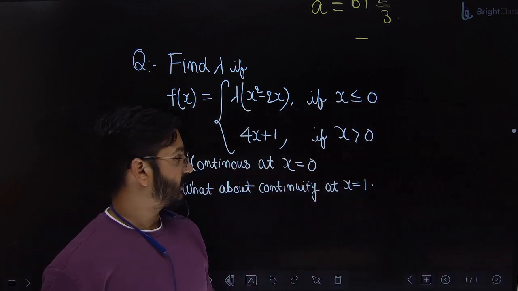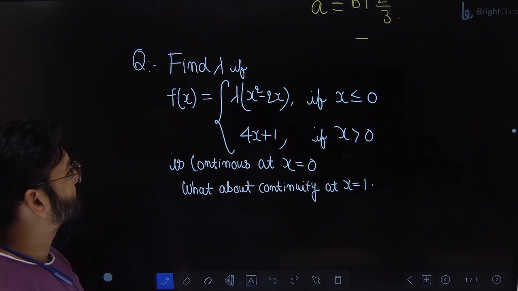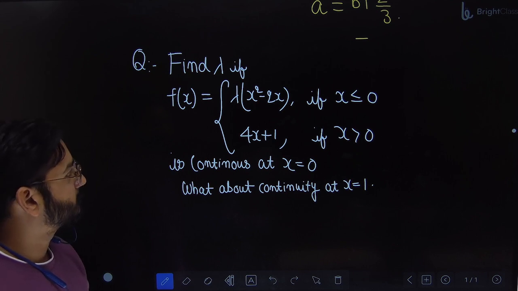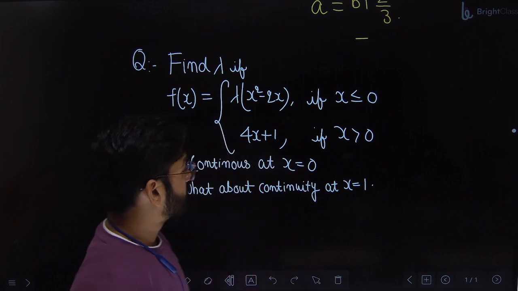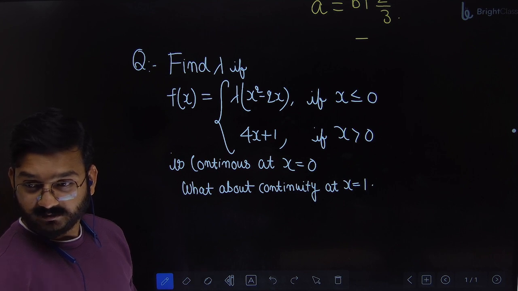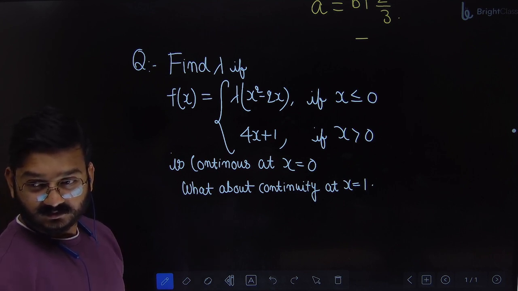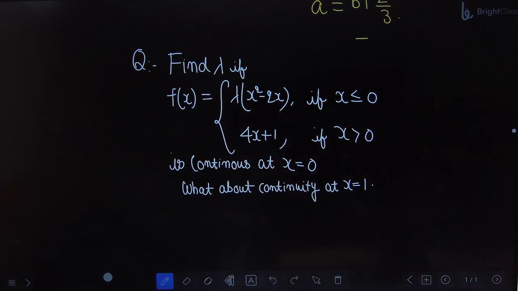Lambda is 1. Okay, noted. You are telling lambda is 1. I don't remember the answer. I have to solve only. It's not continuous at x equal to 0. How do you know? Lambda is unknown, no? You have to find a value of lambda so that it becomes continuous, and they are telling it is continuous at x equal to 0. You're telling NCERT is wrong. Okay, we'll write a mail.